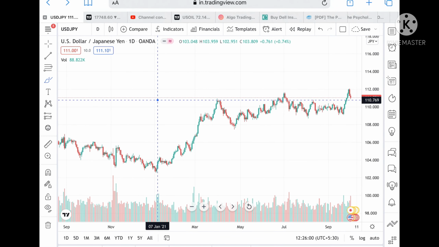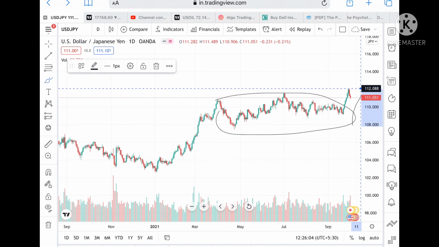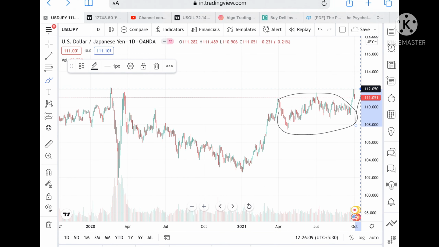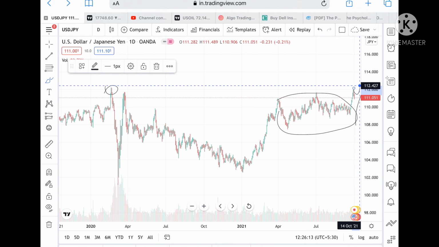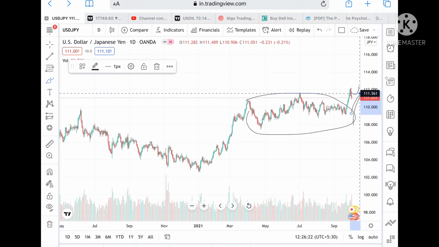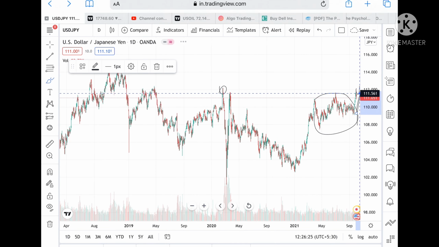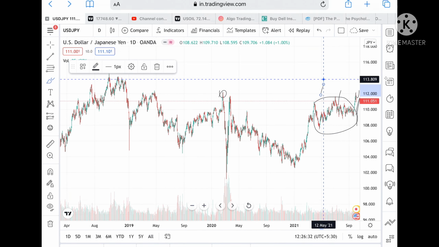USD JPY is moving in this particular range, and after breaking this range, it made a higher from 112050. If you check my previous video, I have already explained that if it touches this level, then it can bounce back. Suppose the price again goes above a level of 111111.561, then there is a probability it can break this level and touch a level of 112.427, and can go further upside to a level of 113181.